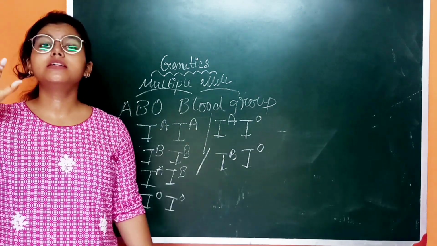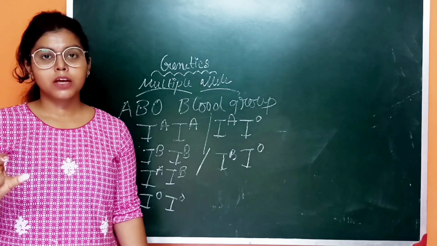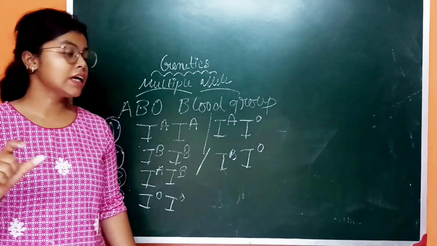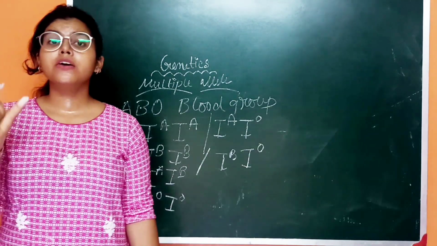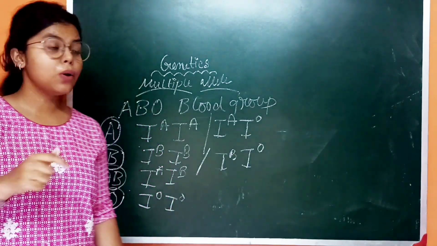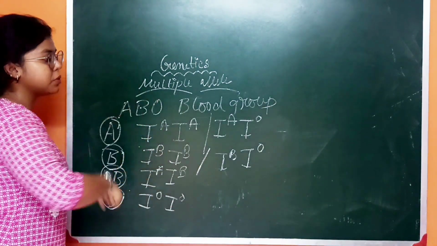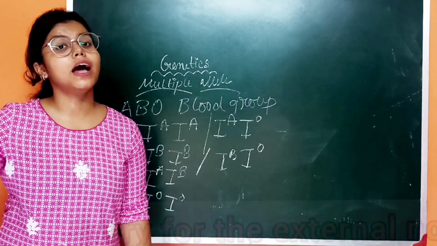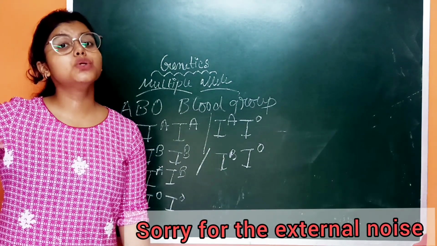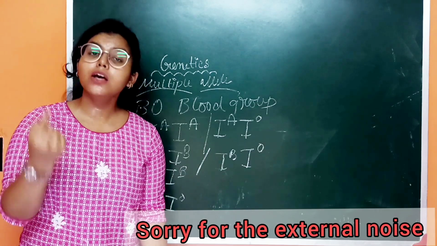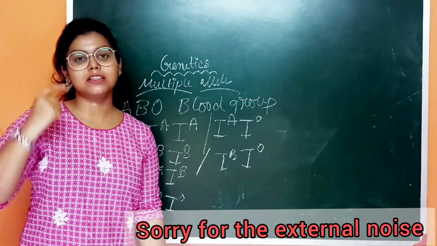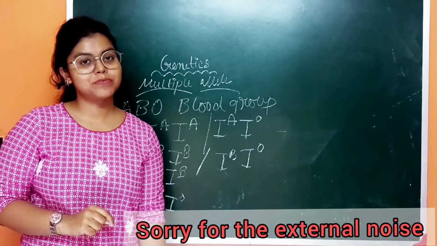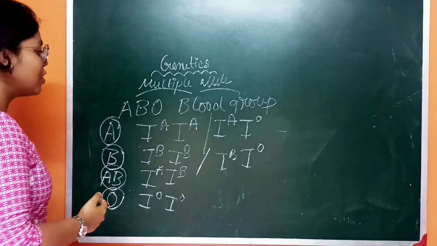These 4 types of blood group are due to these particular genotypes. So this is known as multiple alleles, where more than 2 alleles are responsible for a particular trait, which is blood group. Okay, is it clear to all of you?